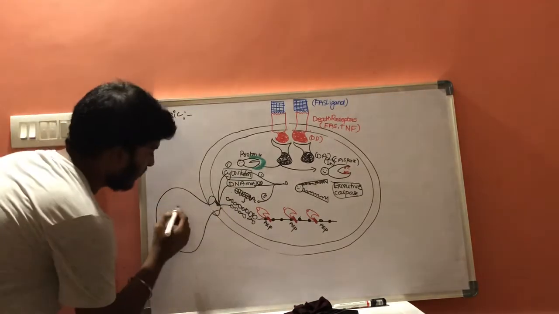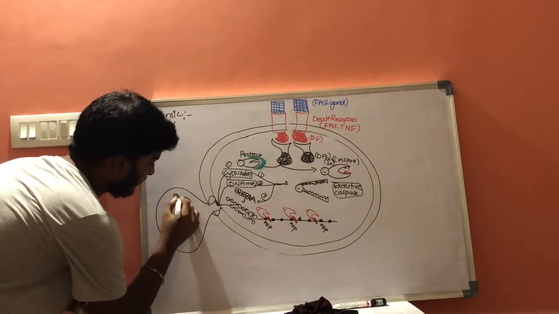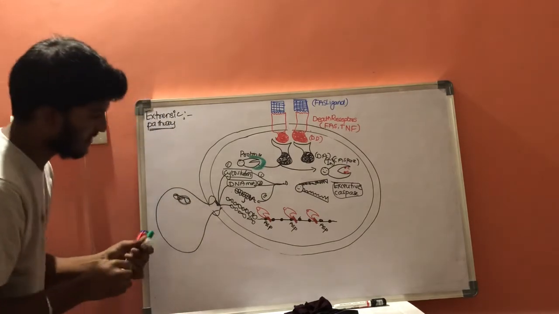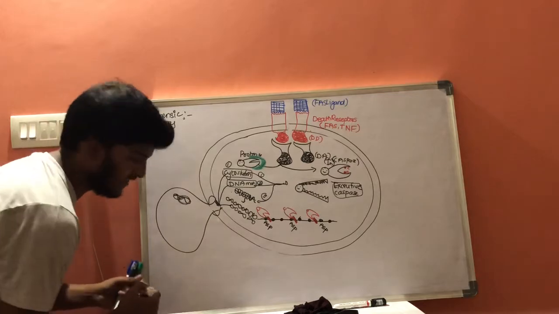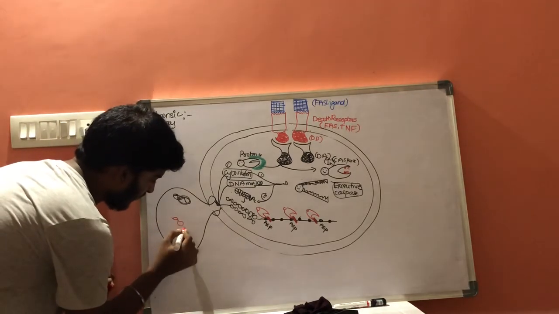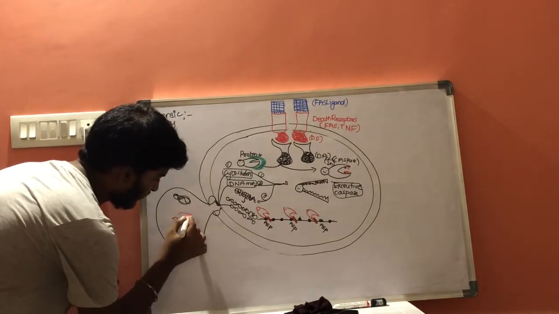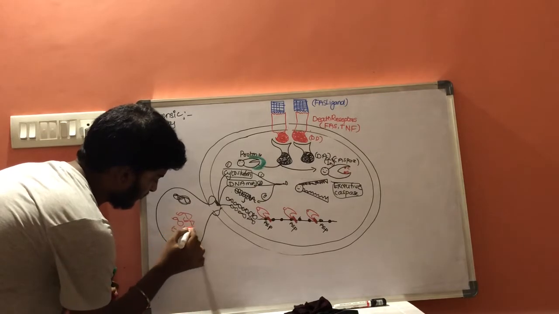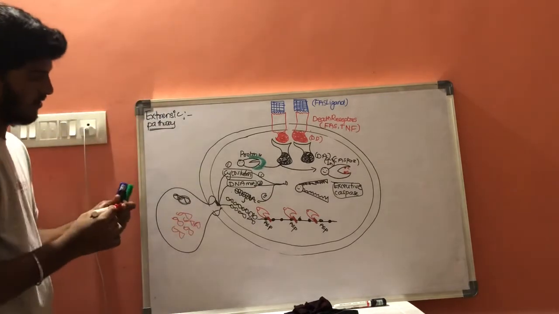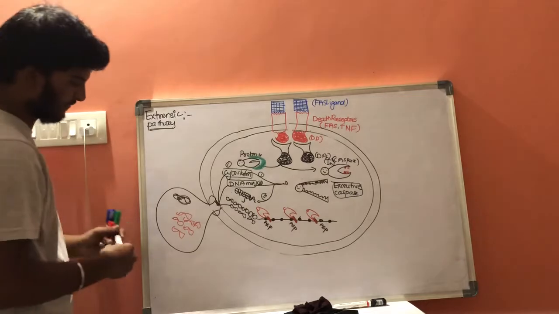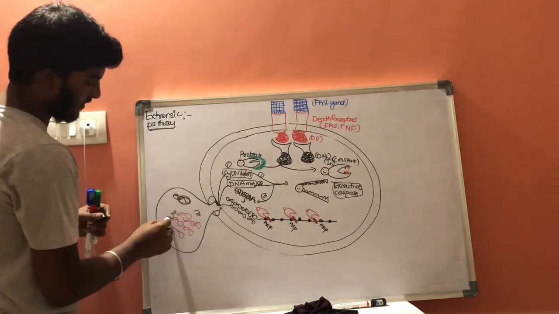It consists of cytoskeleton, and it consists of the genetic material, and it also consists of chromatin or any other particles.